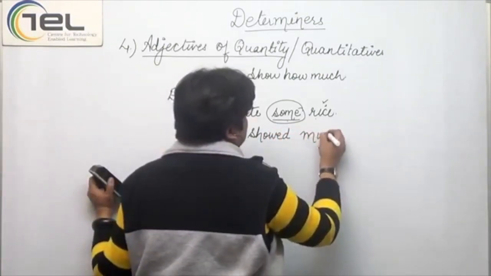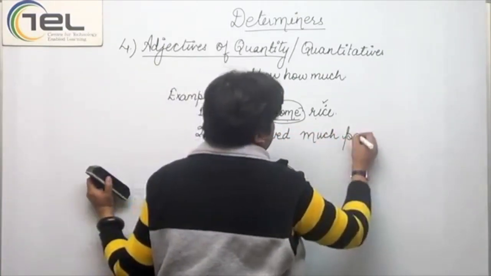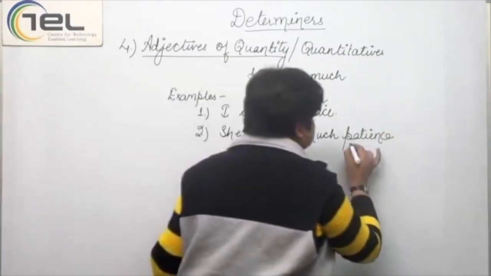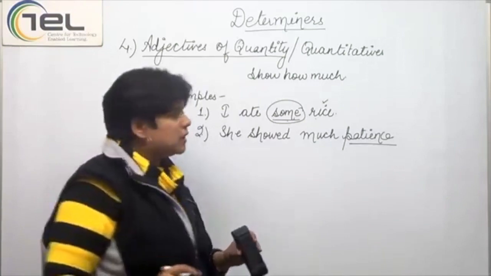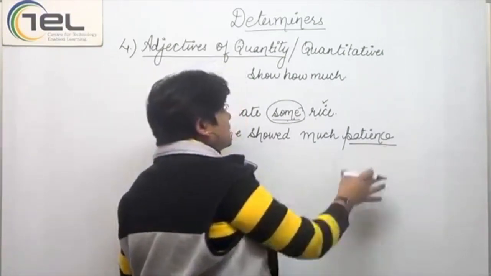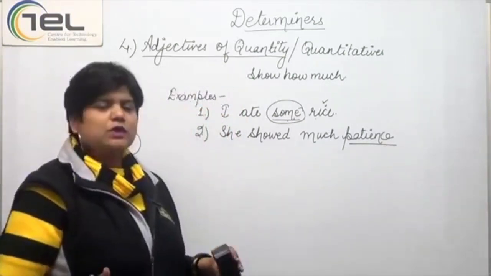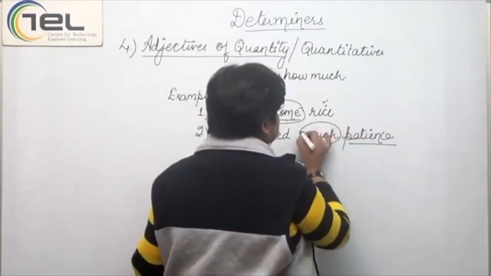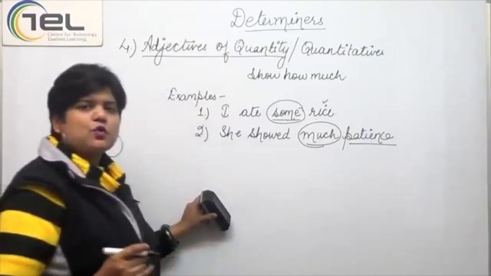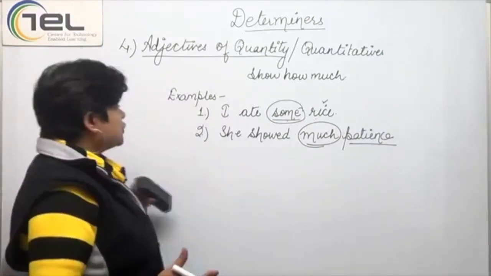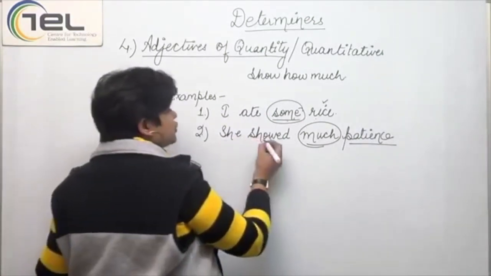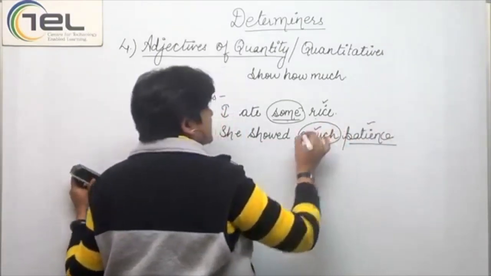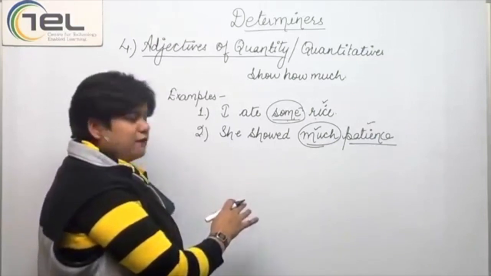Next comes, she showed much patience. Now, the noun here we have is patience and it is an abstract noun. Now, with an abstract noun, we cannot use many. We can only use much, right? So, much is the word that shows the quantity of patience showed by her. So, she showed much patience here. Patience is the noun and much is the quantitative that we have used.